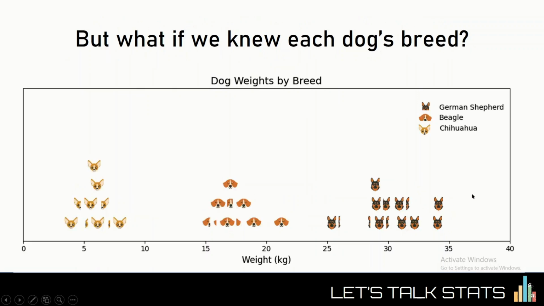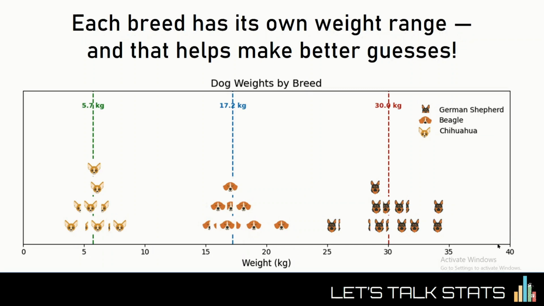We see that German Shepherds are the heaviest, Chihuahuas are tiny, and Beagles sit somewhere in between. The key insight here is that knowing the breed helps explain some of this huge variability in weights that we see on the x axis. So, if I told you the next dog is a German Shepherd, your best guess wouldn't be 17 kilos anymore. It would be closer to the German Shepherd average, right? Which is 30 kilos.